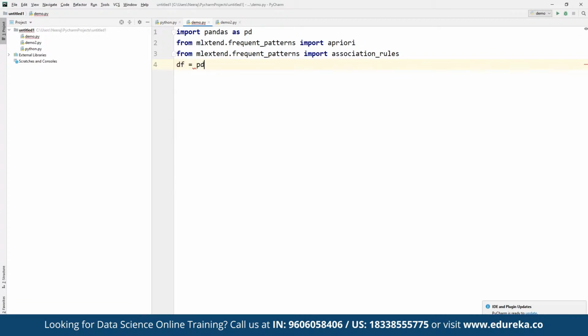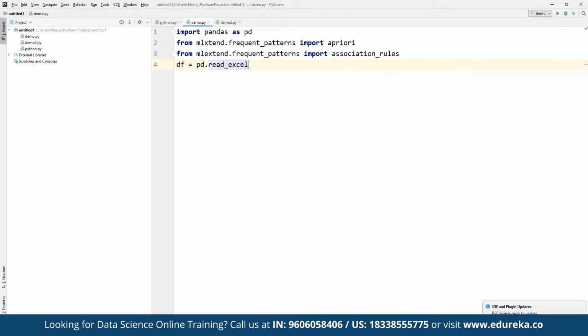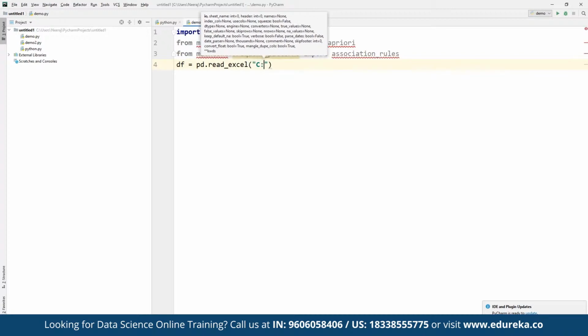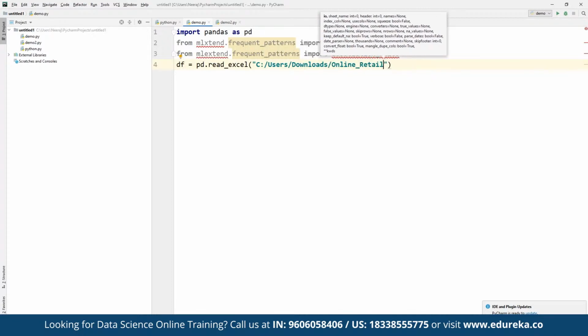Then we are going to create a data frame where we make use of the pandas library as pd.read_excel to read the Excel file. If it is a CSV file, then we define it as read_csv, and here we can define the path. Suppose the file is currently available in our users location, under users in downloads, by the name of online_retail.xlsx. So these are the libraries that we have currently imported here.